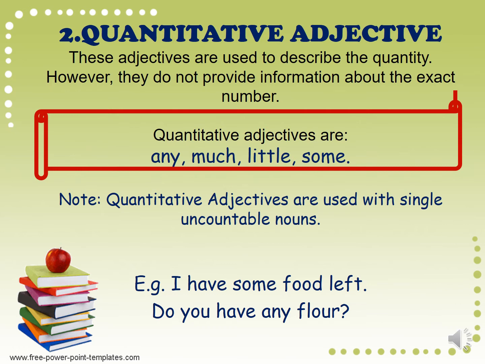Quantitative adjectives are used to describe the quantity. However, they do not provide information about the exact numbers. Quantitative adjectives are any, much, little, some. Note that quantitative adjectives are used with single uncountable nouns. For example, I have some food left. Do you have any flour?